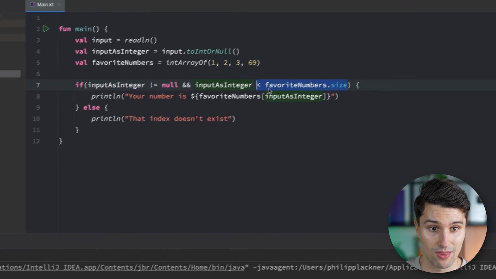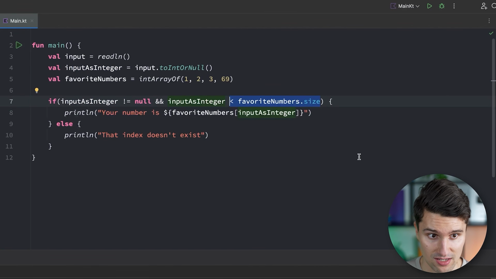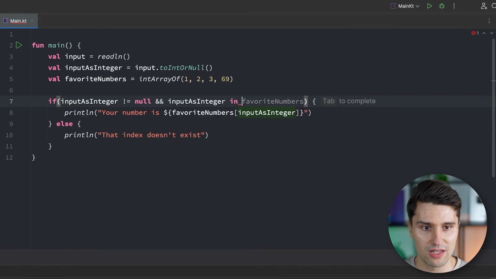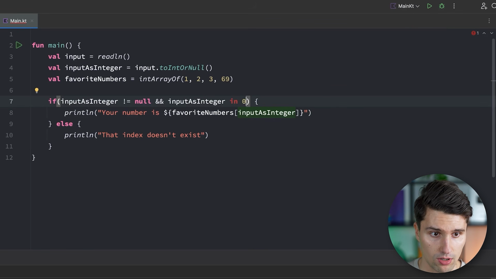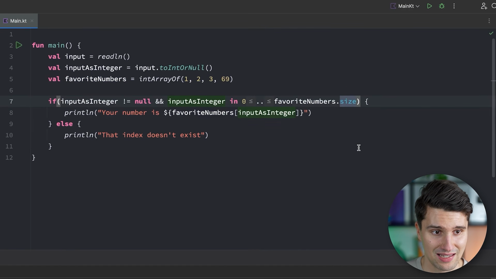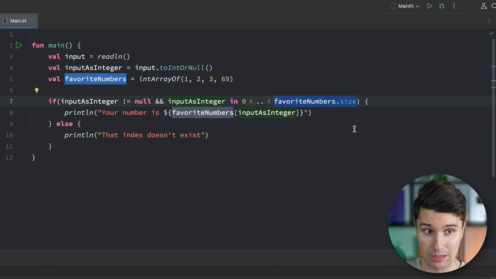So in order to avoid that our code also crashes for negative values, we not only want to check whether the input as integer is less than our size, but also that it's at least 0. So we could say if that input as integer is in a range of 0 up to, so that is how we define this range with a double dot, and we could now say favorite numbers.size, but that won't work because the right side of the range is inclusive.